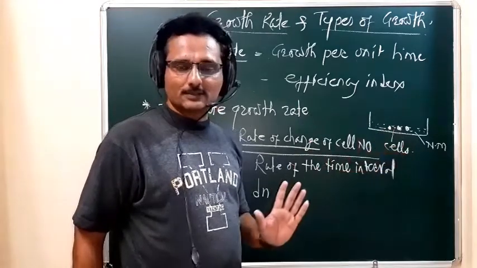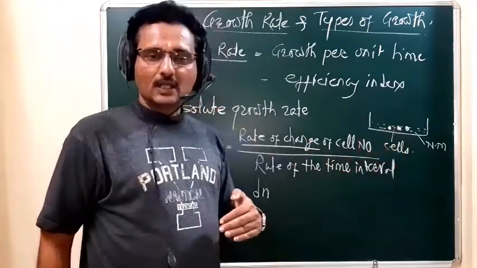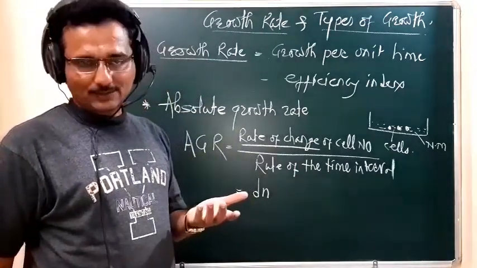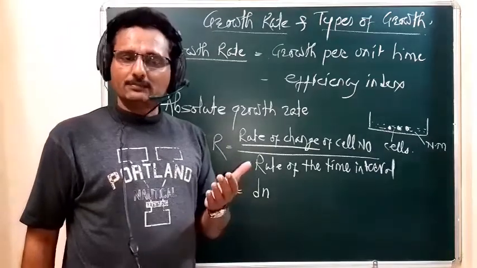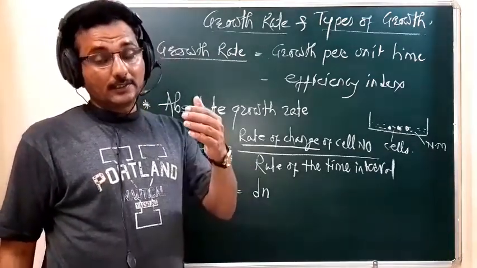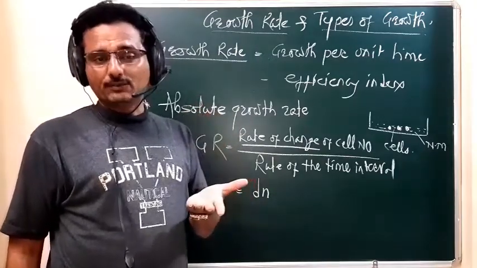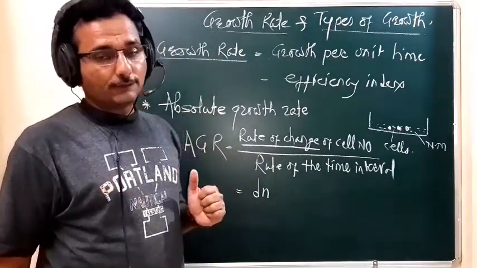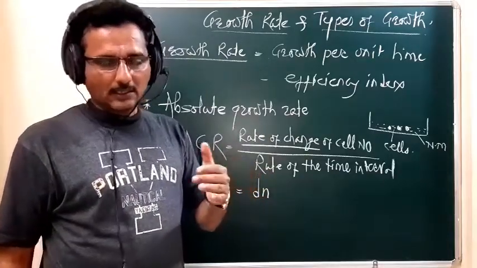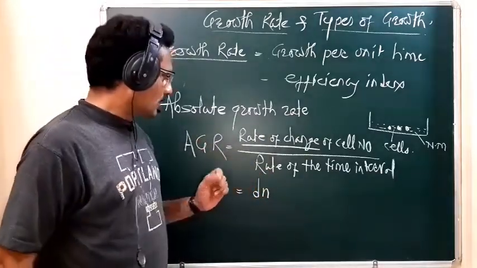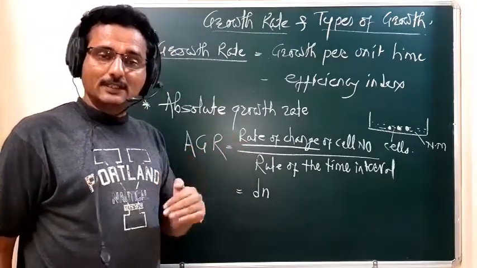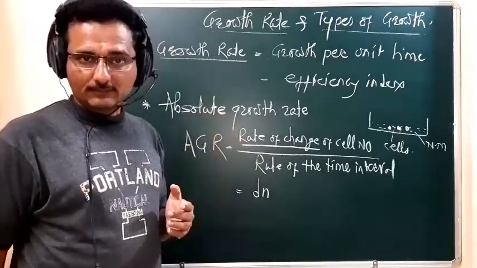Then after a certain time the number increases: 16, 20, 25. The number increases after a certain time interval.